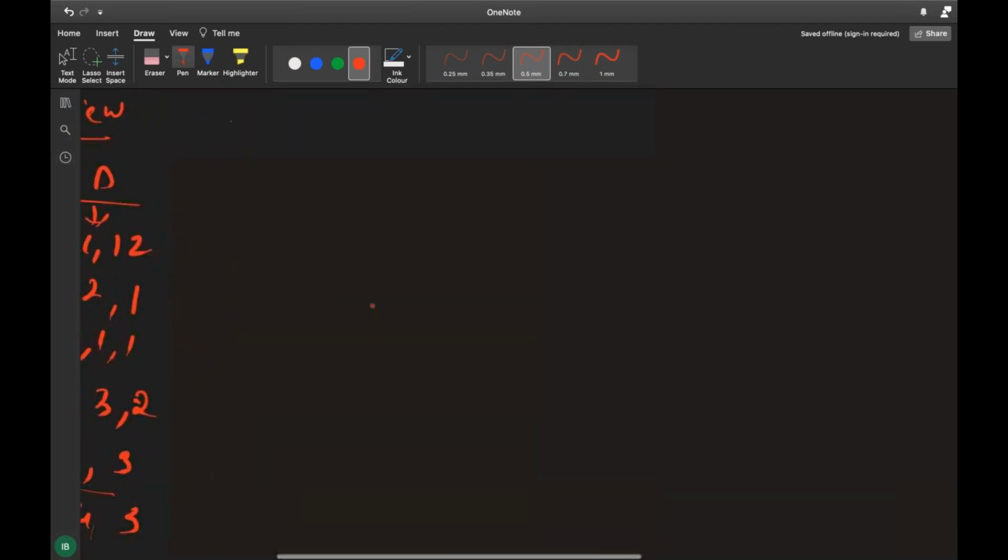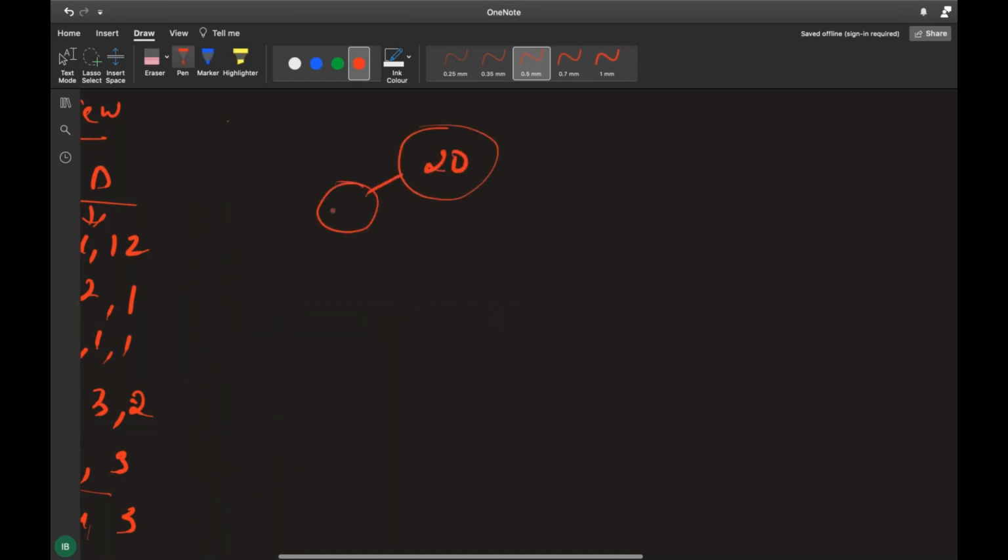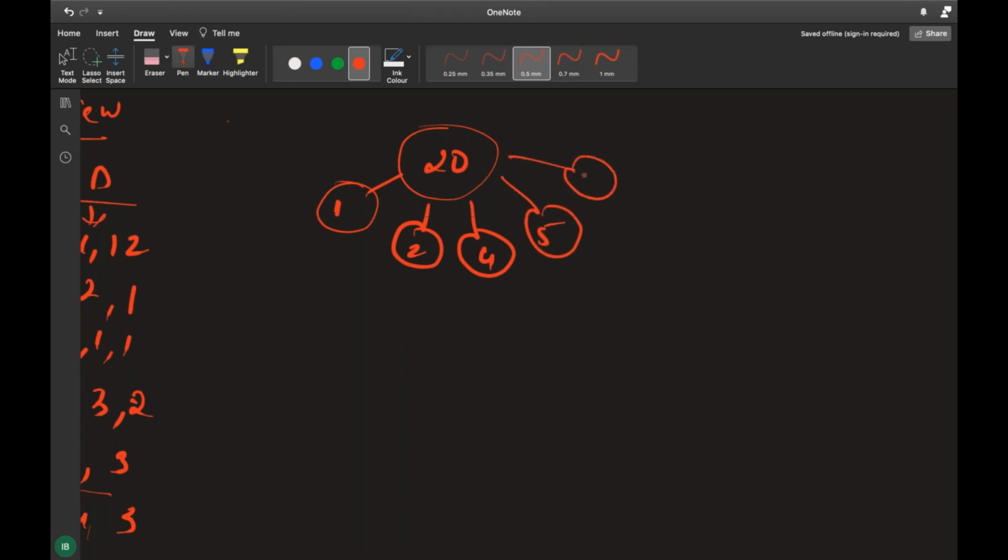For example, if I have an array of 20, tell me the factors of 20, guys. 1 is a factor, 2 is a factor, 3 is not a factor, 4 is a factor, 5 is a factor, 6 is not a factor, 7 no, 8 no, 9 no, 10 is a factor, and 20 itself is a factor, right? If I want to do 3 dimensions, I can go with any of these combinations. For example, I can go with 1 comma 2 into 10. This is one combination, right?